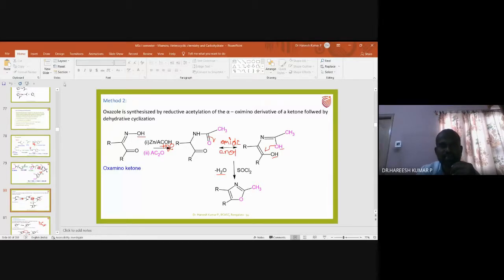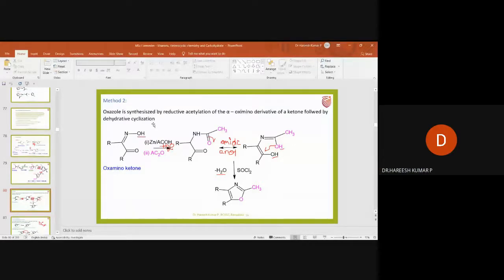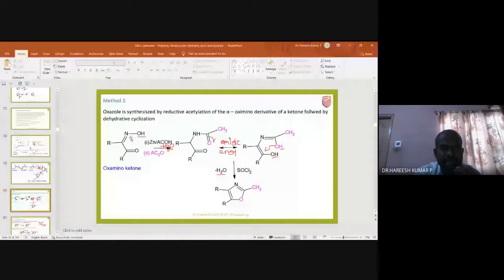So what is reductive acylation? I think you are aware of the reduction, the gain of electrons. So what is happening here? This double bond is there, no? This double bond is converted into a single bond, and this OH is going out and forms an NH. So that is called reduction. Then acylation. Acylation means the obtained amine, when it is treated with acetyl chloride, gives the acyl product.